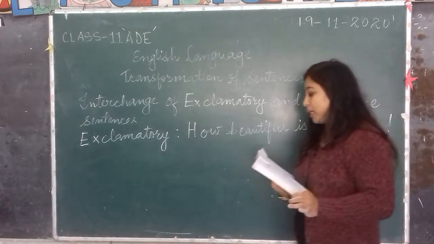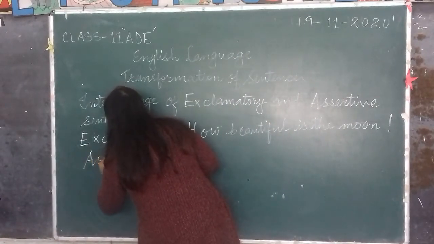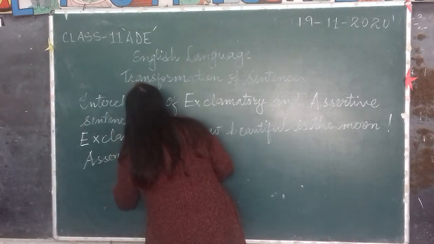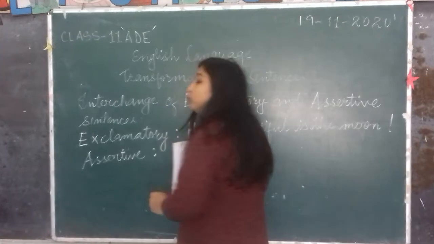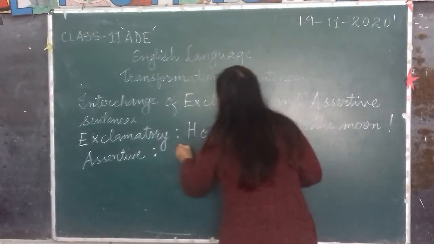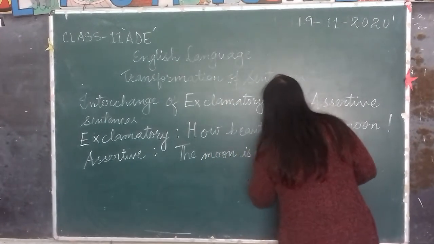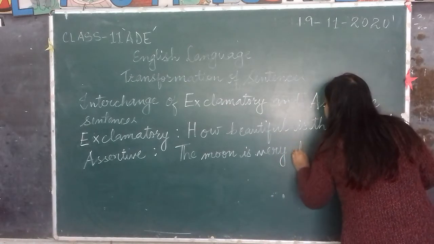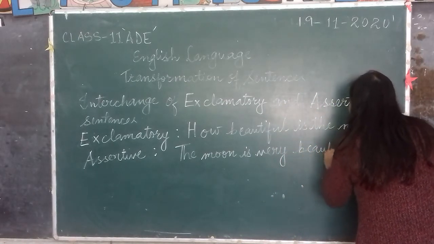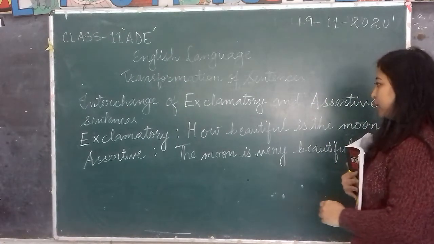So in order to change it into assertive, or declarative also you can call it, you'll have to write: the moon is very beautiful. Without changing the meaning of the sentence.